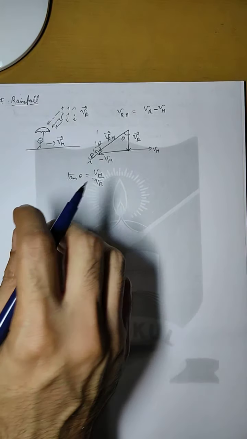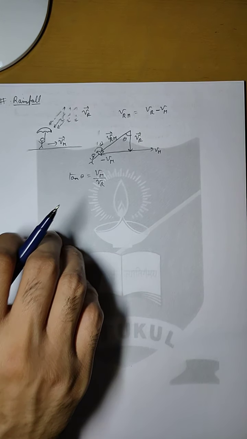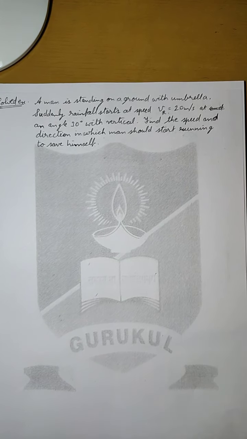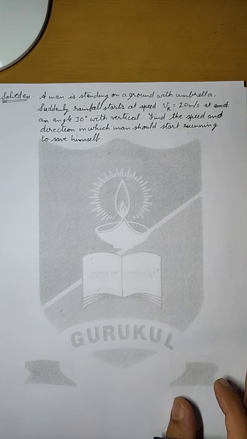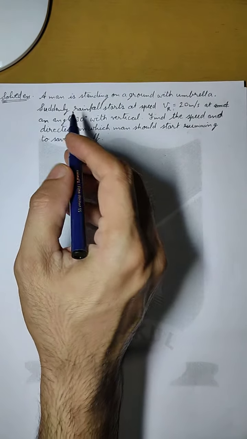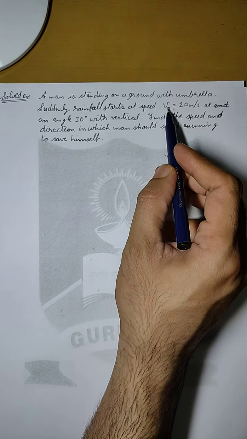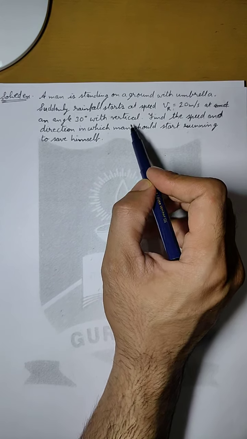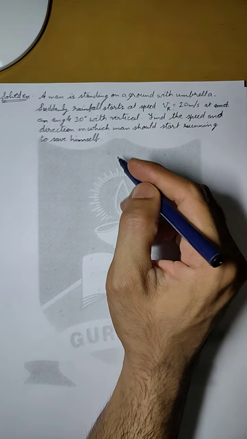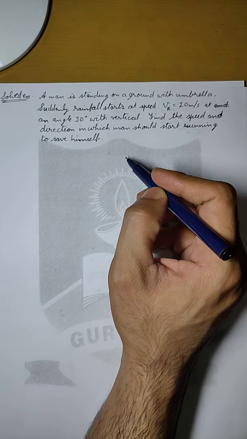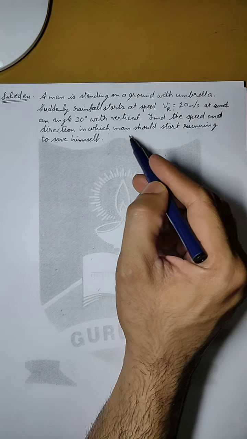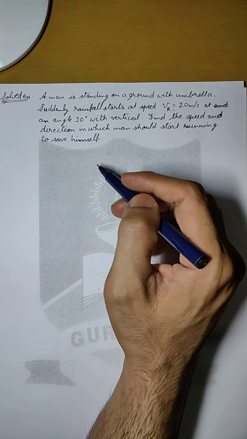So let us understand this with an example. Let us say this question is given. A man is standing on the ground with an umbrella. Suddenly rainfall starts at a speed of Vr equals 20 meters per second at an angle of 30 degrees with the vertical. So in this question, the rainfall is not falling vertically, it is falling at an angle of 30 degrees from the vertical. Now find the speed and the direction in which the man should start running to save himself.